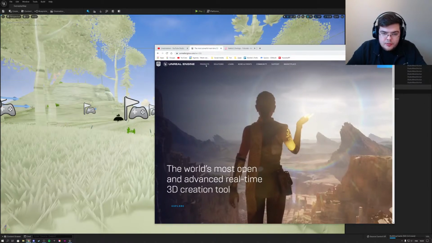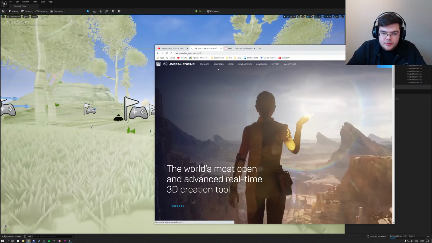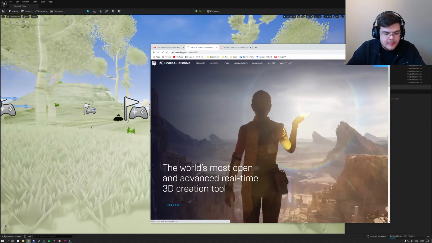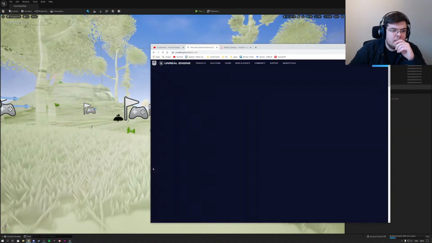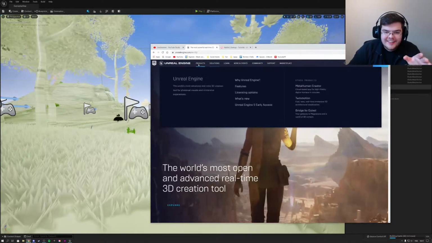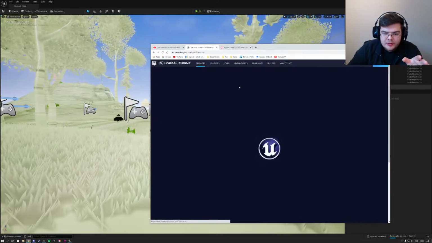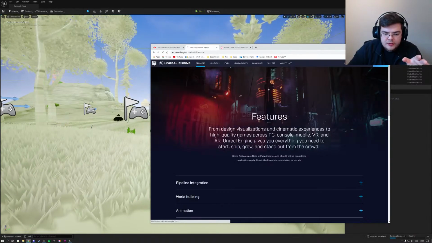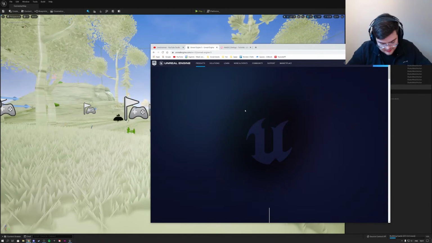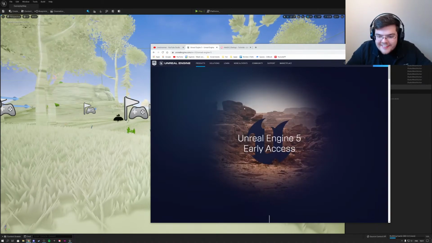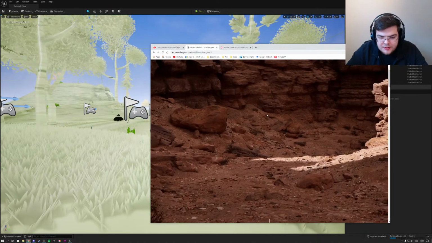So let's check out what Unreal Engine says. Here we have products. Let's reload. See, the leaves have already started moving. The leaves are already moving, so our world is coming alive. But let's check this out because they have features here. Let's check out the Engine 5 early access actually. I'm getting a message. The website is so beautiful, by the way.